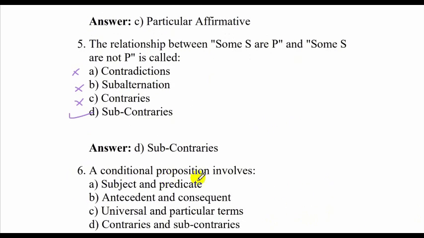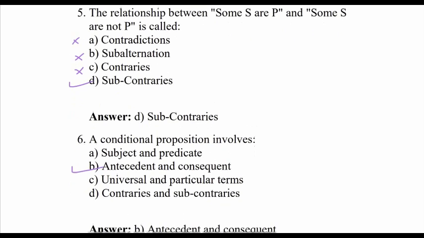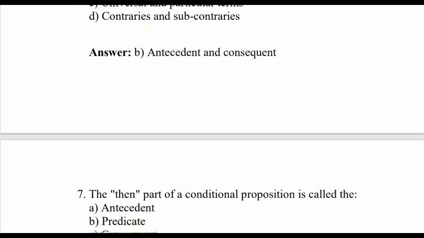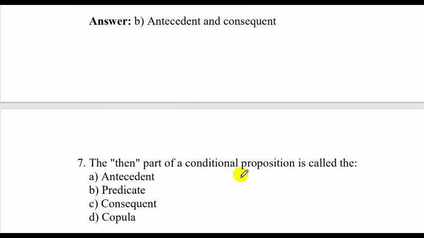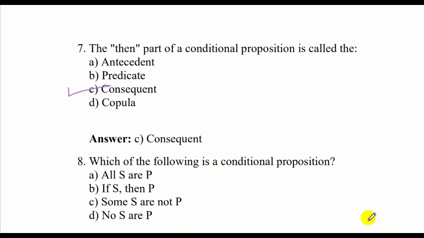A conditional proposition involves what? A conditional proposition involves, as we already saw, antecedent and consequent, that is if and then. If it rains, the road will get wet. The then part of a conditional proposition is called, this is also very simple, the consequent. Which of the following is a conditional proposition? Again, conditional is very simple. If S, then P. If it rains, then I'll carry my umbrella.